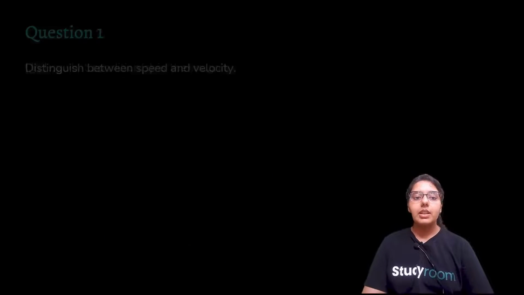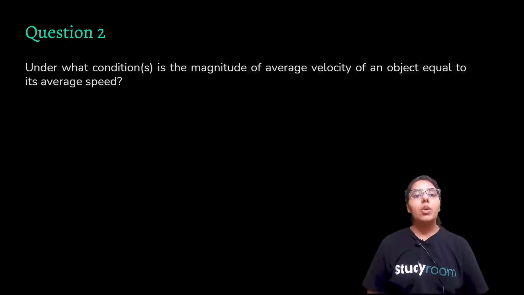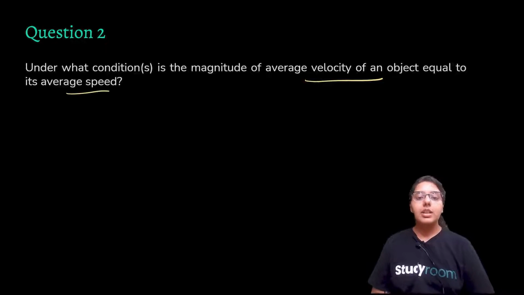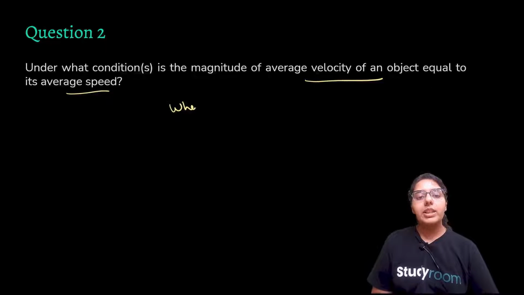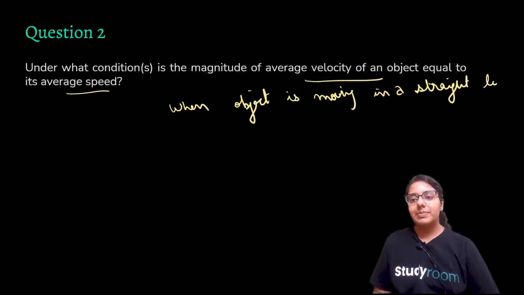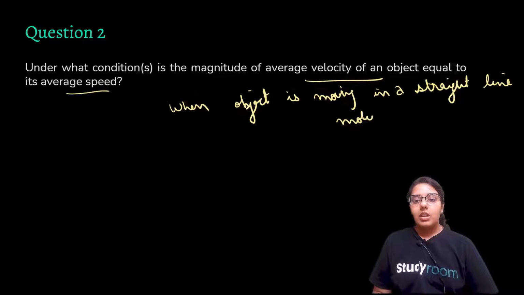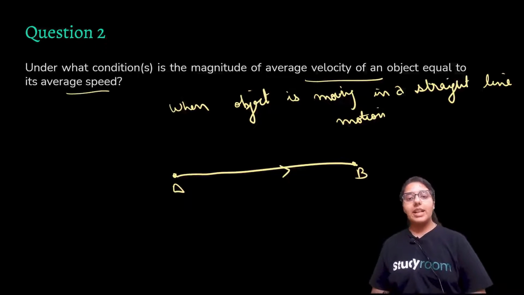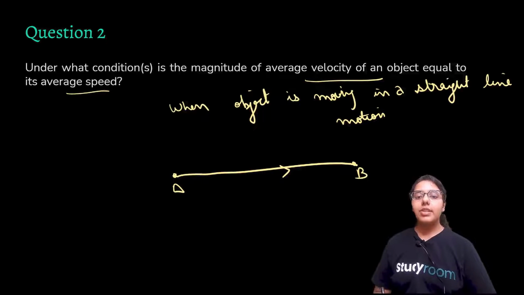Okay. Next, please. Under what conditions is the magnitude of average velocity of an object equal to that of average speed? Simply when the object is moving in a straight line motion. What does that mean? For example, an object is moving from A to B, that's a one-sided straight line motion, right?